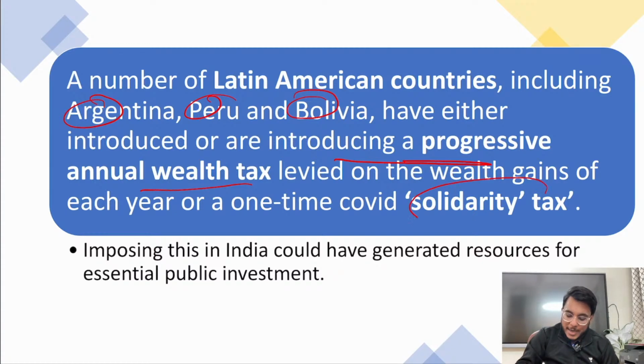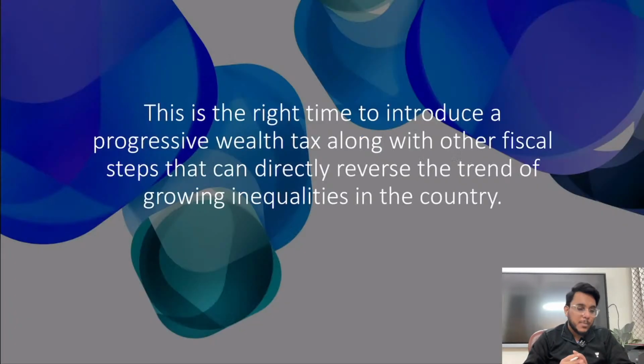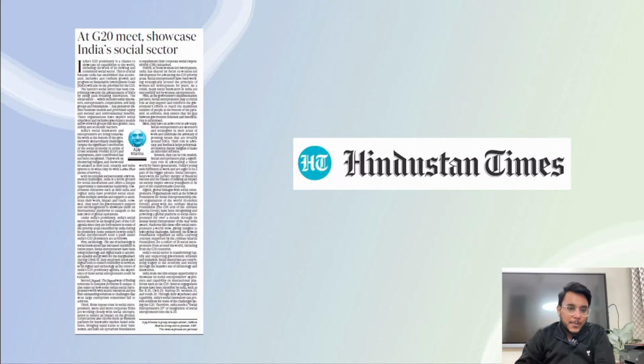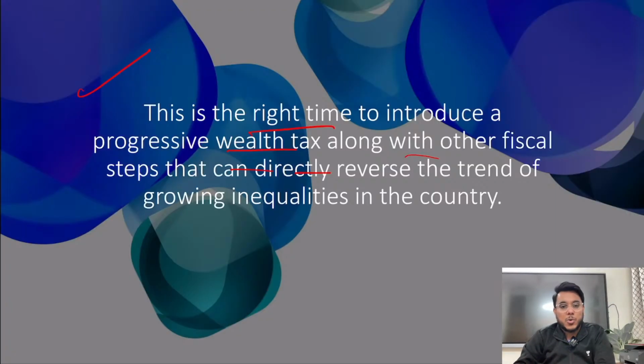Moreover, a solidarity tax was also imposed in the times of COVID. Solidarity is to help the people. In India also, we can bring such taxes which will bring more money for public investment. This is the right time that such a progressive wealth tax is introduced in India, which is going to help in generating additional revenue. It will also help in reducing the inequalities that are there. So this is all, guys, about this particular article.